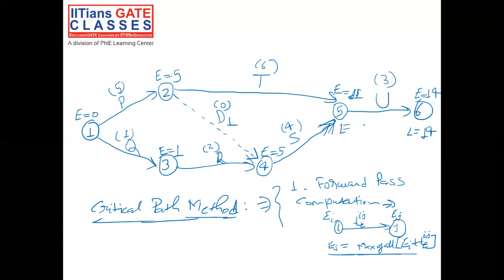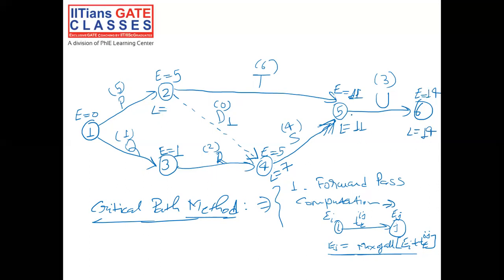So for event 5, L would be 14 minus 3, that is 11. For event 4, L would be 11 minus 4, that is 7. Now come to event 2. Calculating the latest time with respect to event 4 would be 7 minus 0, that is 7.